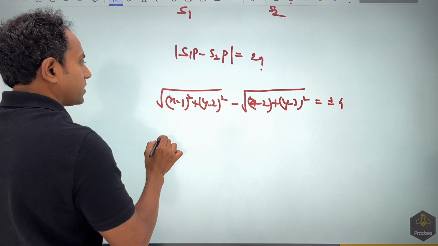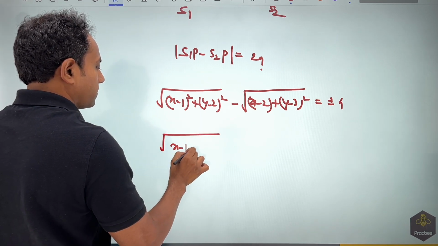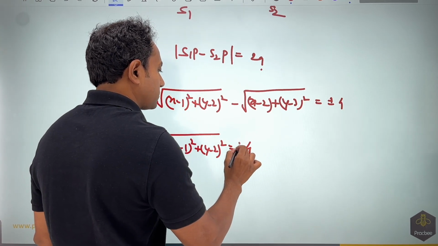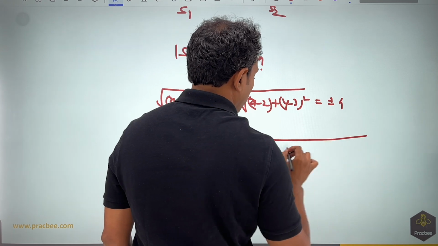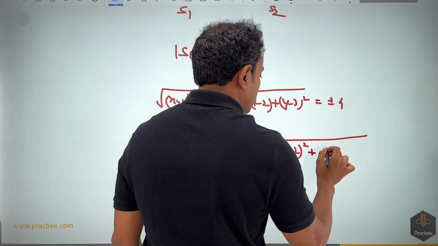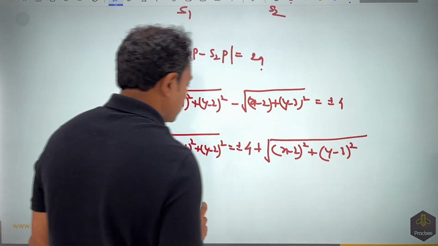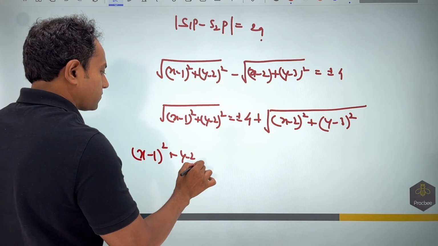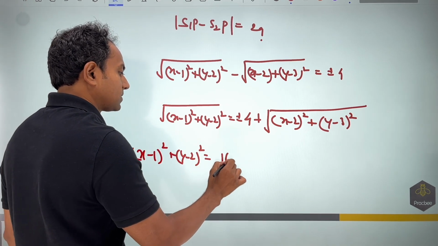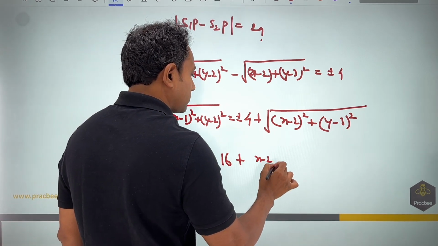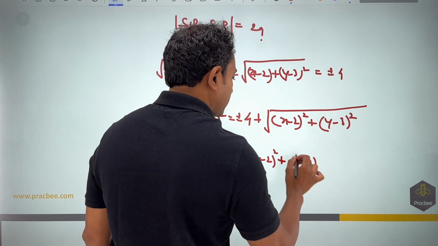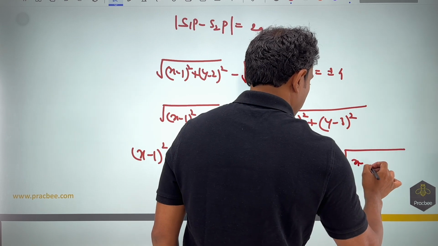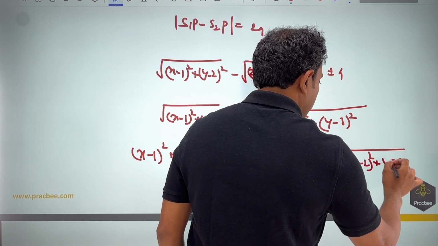Take one root on the other side. This one I will keep on this side, and I can take the other one to the other side and then square it. So plus minus 4 plus root of x minus 2 whole square plus y minus 3 whole square. If I square it up, this comes out to be x minus 1 whole square plus y minus 2 whole square equals 16 plus x minus 2 whole square plus y minus 3 whole square, and we have plus minus 8 times root of x minus 2 whole square plus y minus 3 whole square.